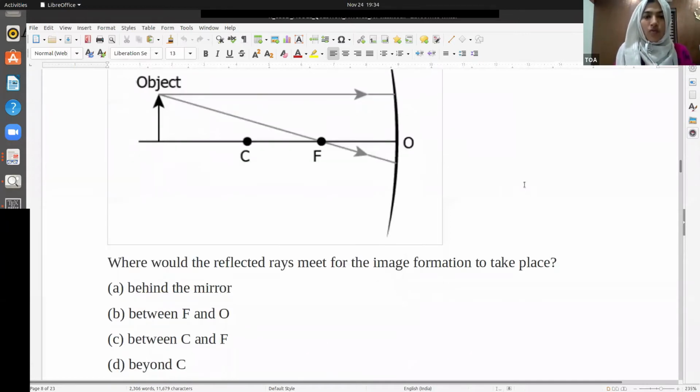You guys tell me what is the answer to this question? Where would the reflected rays meet for the image formation to take place? I'm getting, if the object is placed beyond C, the image will be formed between C and F. Exactly. That's the correct answer.